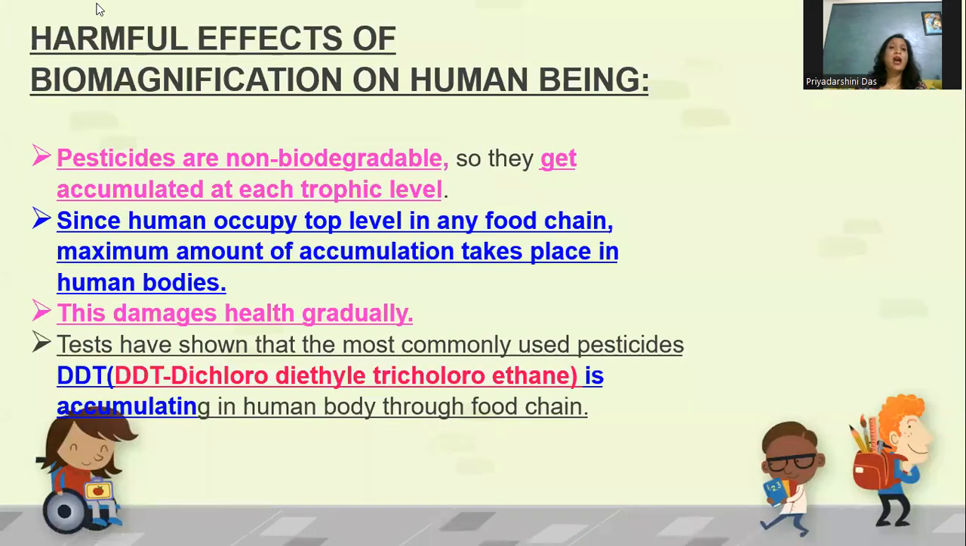Okay, now coming to the harmful effects of biomagnification in human being. Pesticides are non-biodegradable, already I have told, so they get accumulated at each trophic level. Since human occupy the top level in any food chain, maximum amount of accumulation takes place in human bodies, already we have discussed. This damages the health gradually. Definitely the toxic substances, if they are getting accumulated in the body, the normal metabolic processes will be hampered. Tests have shown that most commonly used pesticides like DDT, diethyl trichloroethane, are accumulating in human body through the food chain.